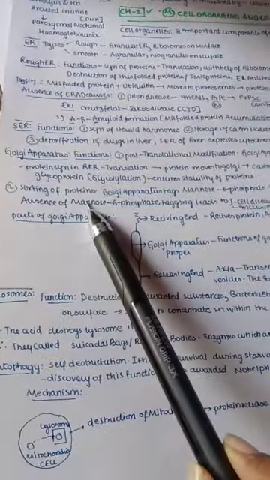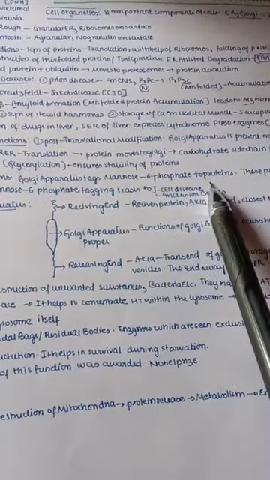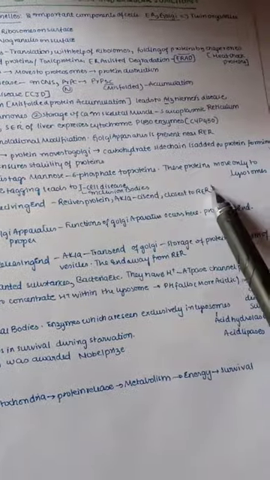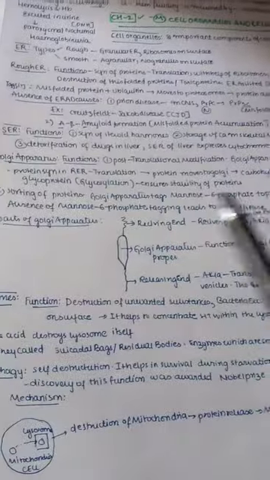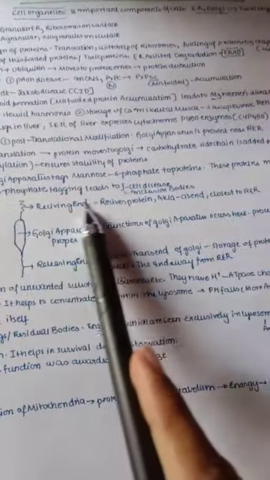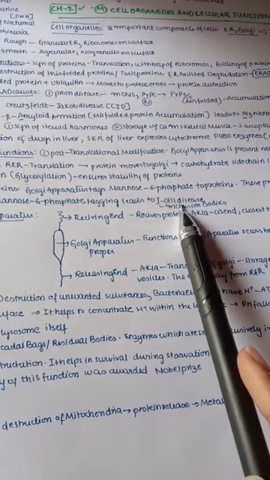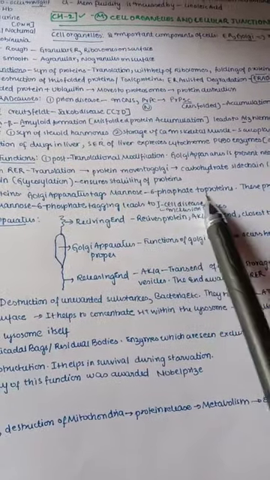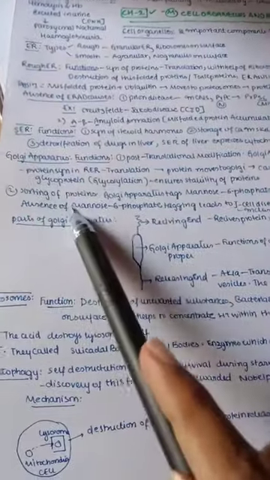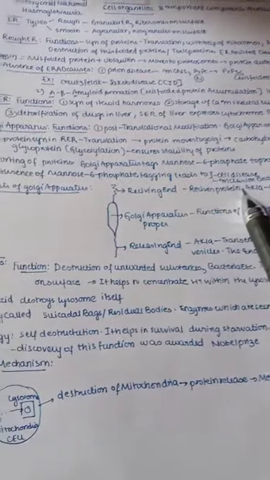Next, sorting of protein takes place. So what is this process? Sorting of protein means the Golgi apparatus tags mannose-6-phosphate to the proteins. So these proteins move only to the lysosomes. Absence of this mannose-6-phosphate tagging leads to I cell disease. I means inclusion bodies cell disease. So this is very important. The tagging of mannose-6-phosphate is the process called sorting of proteins. If it is absent, it leads to I cell disease, that is inclusion bodies disease.